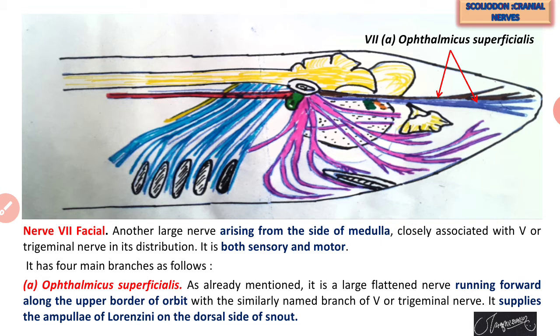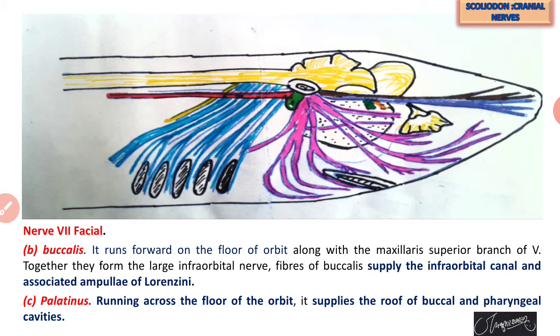As already mentioned, it is a large flattened nerve running forward along the upper border of the orbit with the similarly named branch of the 5th, the trigeminal. It supplies the ampulla of Lorenzini, which is found on the dorsal side of the snout. These small pores forming the ampulla of Lorenzini on the dorsal side of the snout are innervated with the help of the ophthalmicus superficialis branch of the facial.